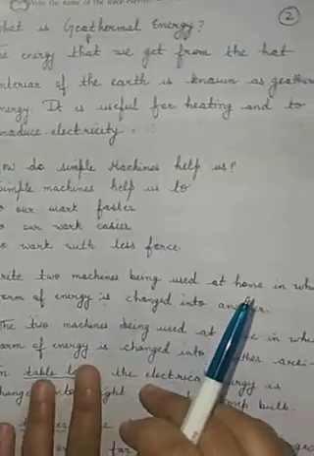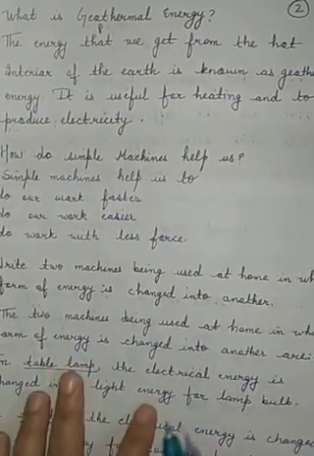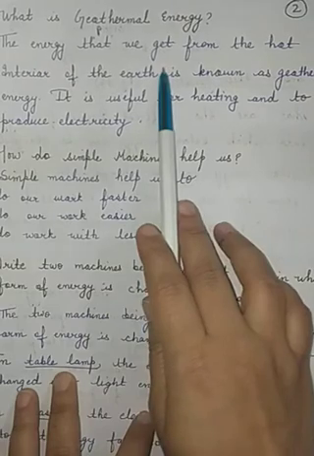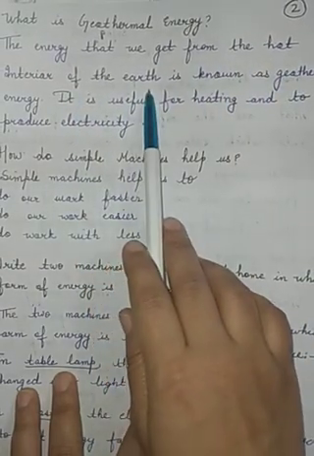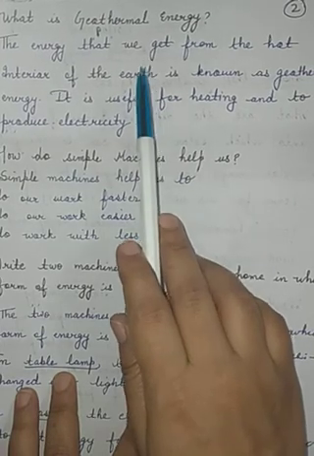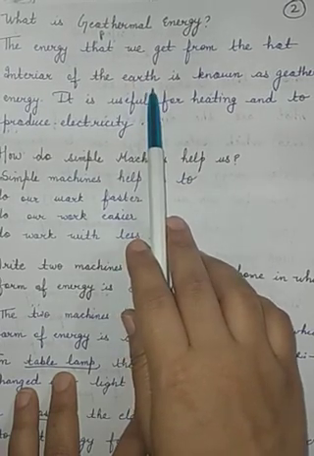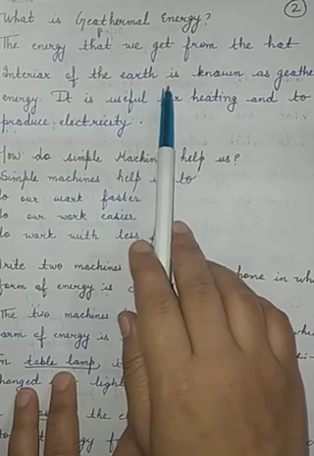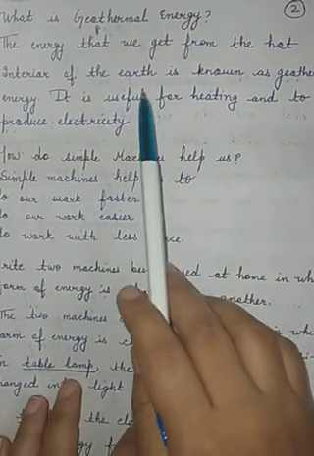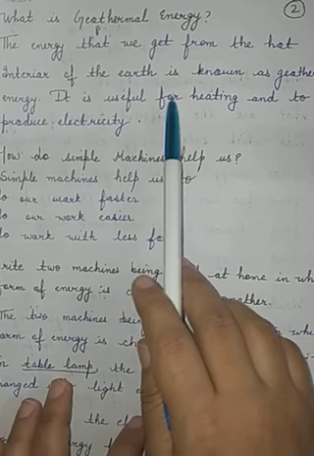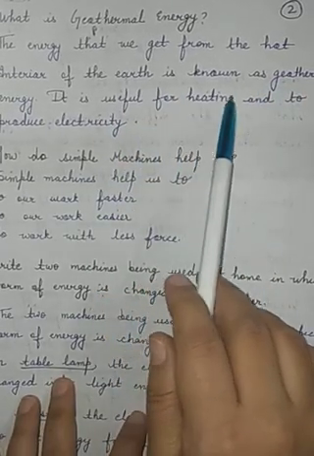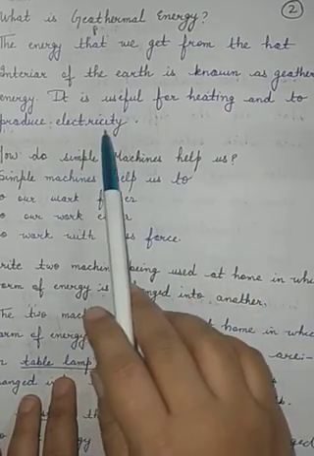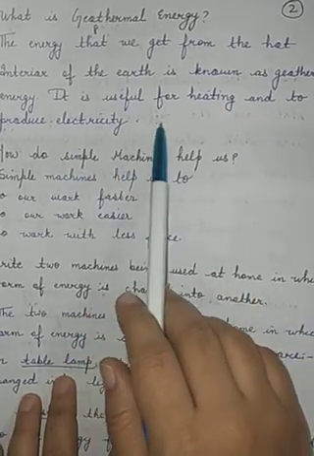Now coming to the third question. The third question is regarding what is geothermal energy. The energy that we get from the hot interior of the earth, meaning the energy of the hot molten rocks and the energy of the hot water which is in the earth. Those two things can be used as geothermal energy, and basically it is useful for heating and to produce electricity. So this is a simple one.